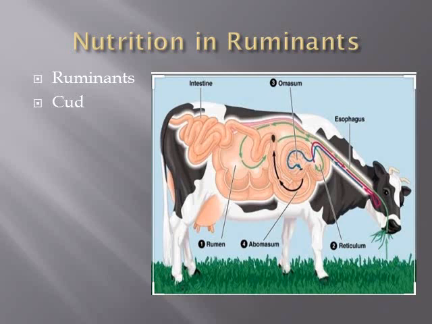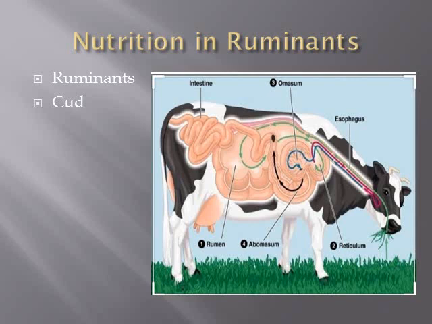Okay? So the continuation of chewing of that food material which is partially digested, in their mouth, this process is called rumination. See, fodder, that means the grass. That grass contains cellulose, which is a really complex substance.